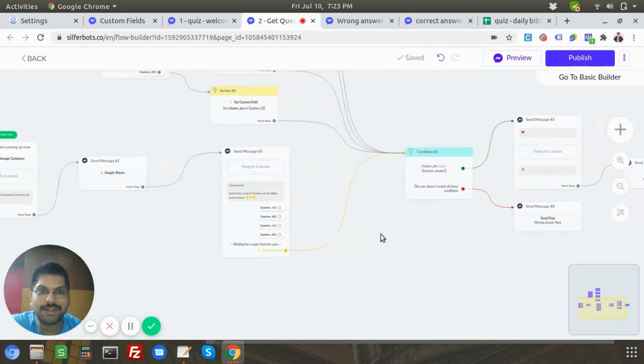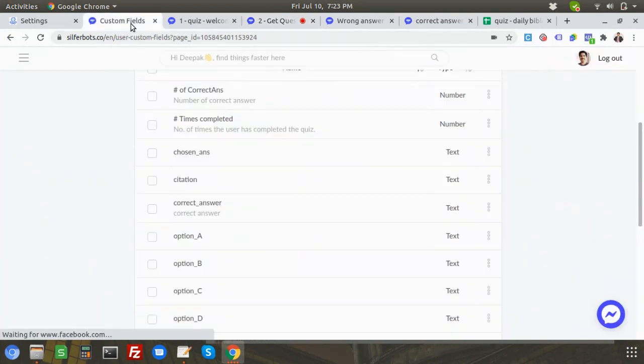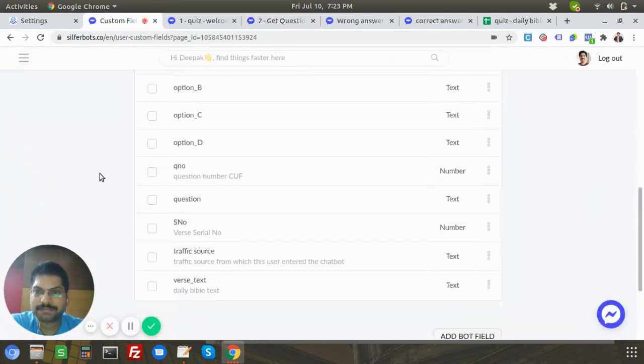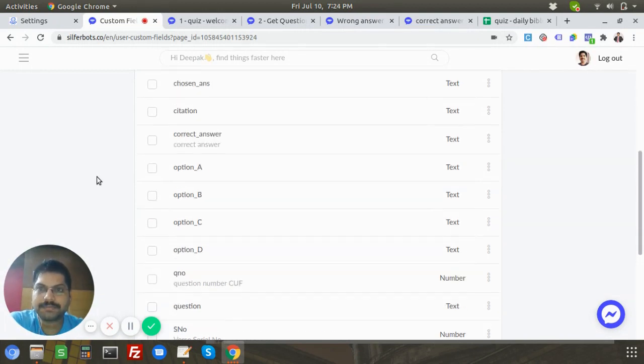So we have published all the flows and your Quizbot is ready. Remember, make good use of custom fields and bot fields. It's very, very helpful and it's very easy to maintain.